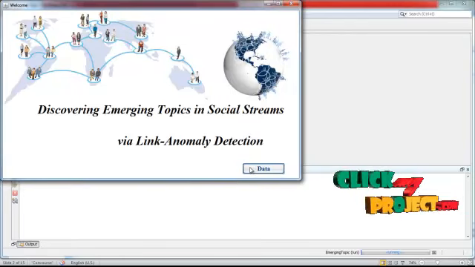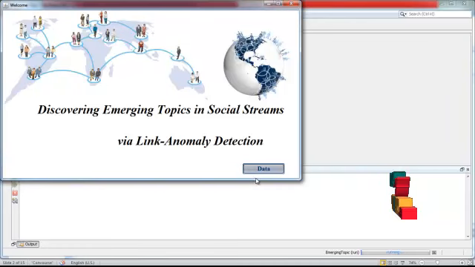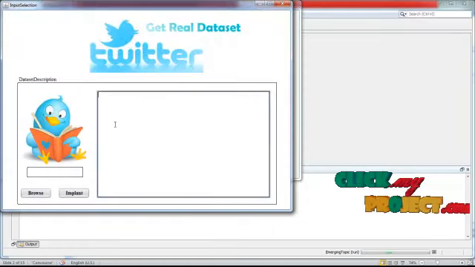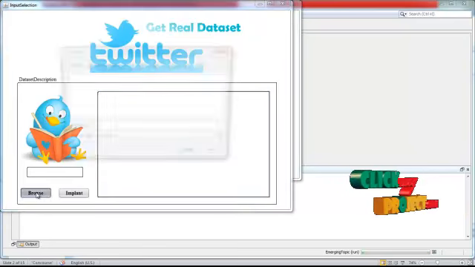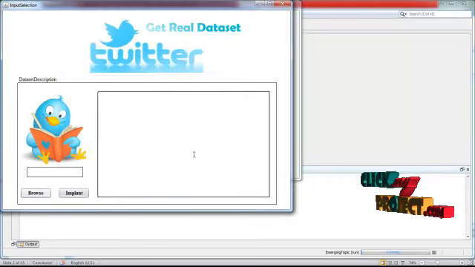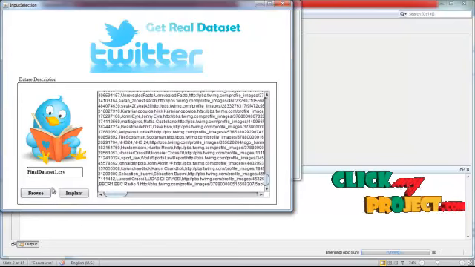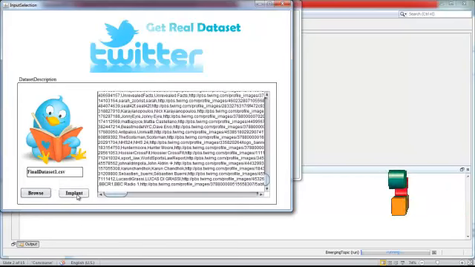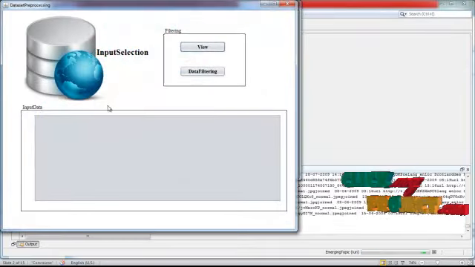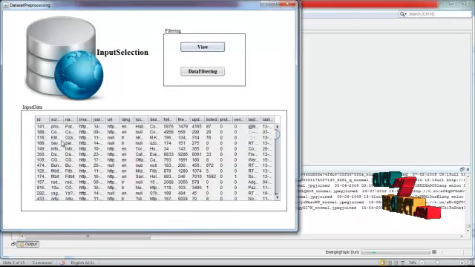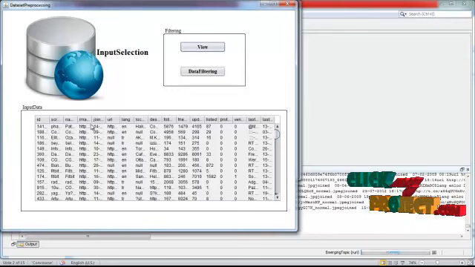Then click the button data. It will open the dataset pre-processing process. Then browse and choose our dataset. This is the input selection process. Then import it into a database. The dataset has been inserted into a database. After that, we can view the database by using some tables. In that, we are showing our dataset attributes like ID, screen name, image, URL, join date, language, like that. After that, the dataset has been selected.